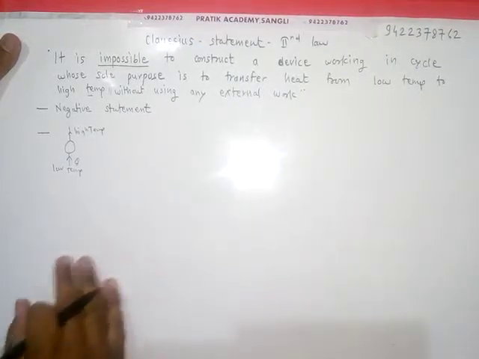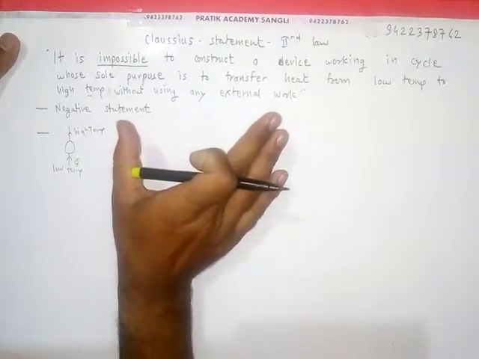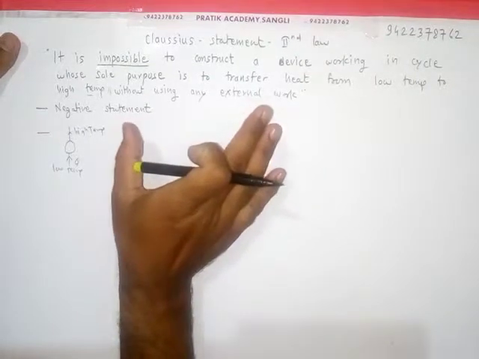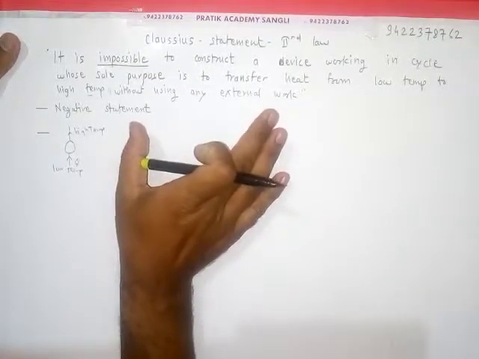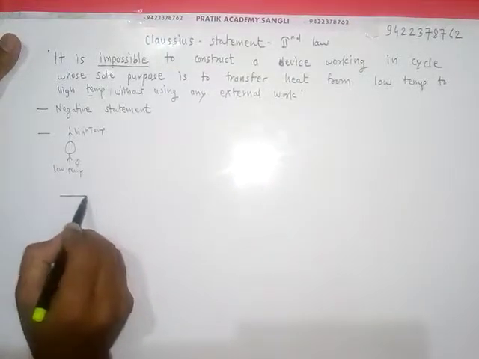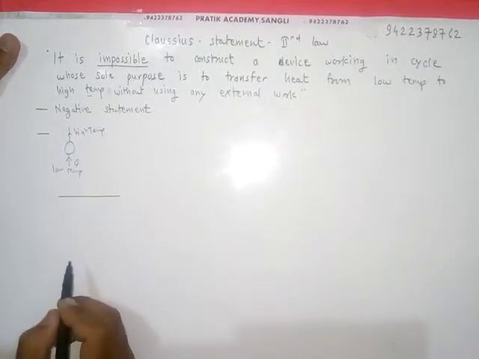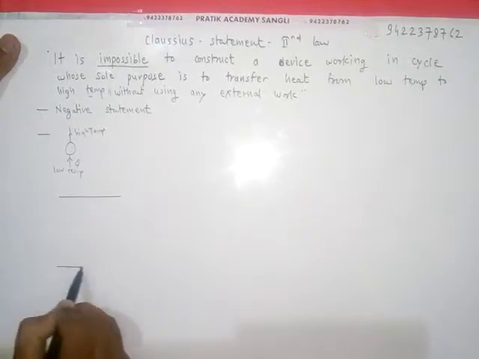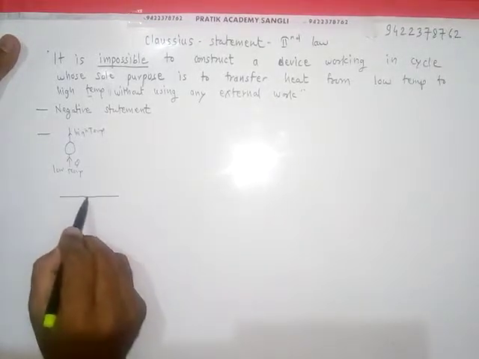Okay, so for this negative approach of the law, we will draw one figure. As per the law statement, we require a device.